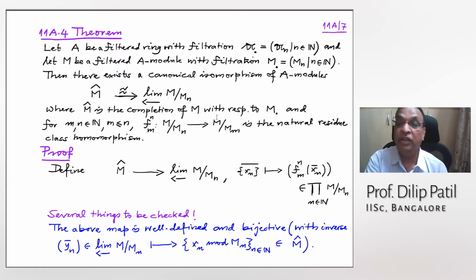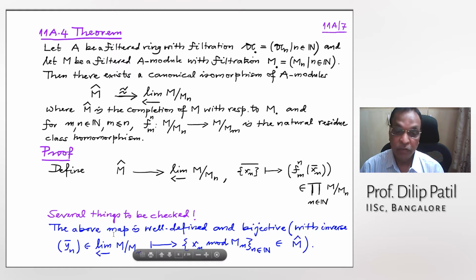So this is a decreasing filtration, and therefore this residue class map will have the triangle, so that we have to check it is indeed an element in the inverse limit. Secondly, you have to check that this map doesn't depend on the residue class of this Cauchy sequence. So that will make the map well defined. Thirdly, we have to check the map is bijective.